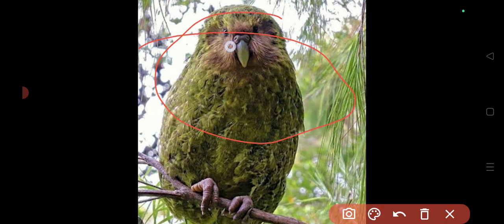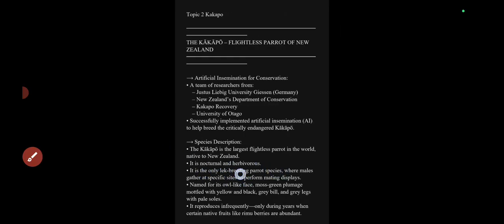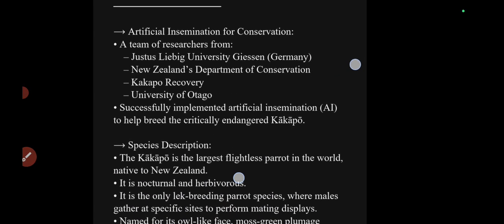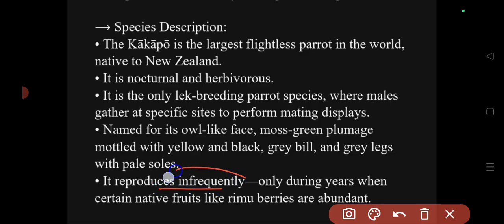The face looks like an owl. The other feature is that it has a gray bill and gray legs with pale soles. It reproduces infrequently. So this is a lek breeding species.